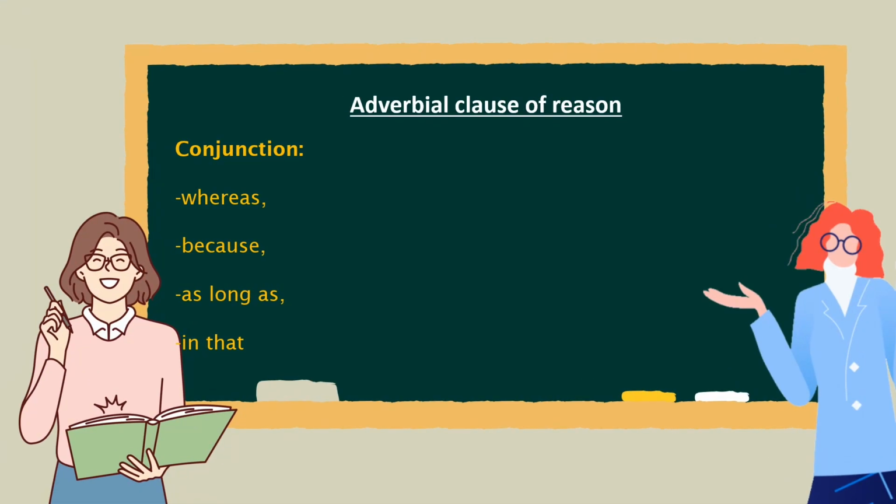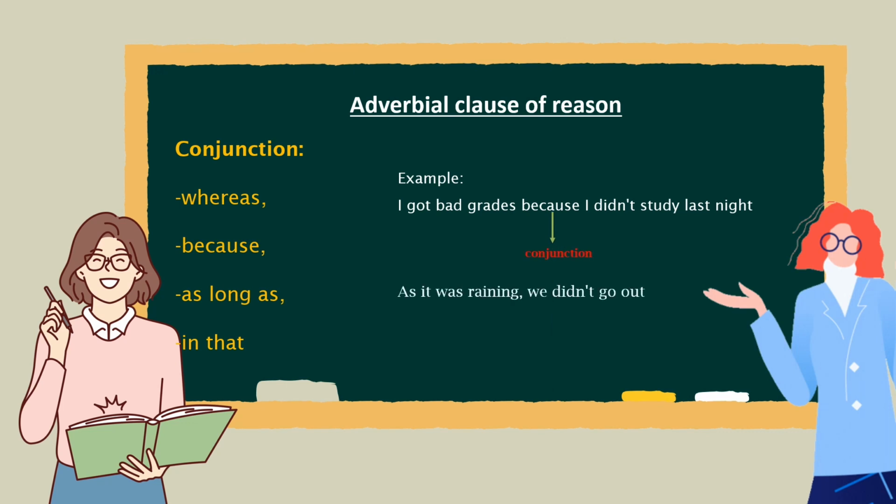Okay, move to the next explanation about adverbial clause of reason, which is used to state the reason. The usual conjunctions used are whereas, because, as, and in that. Okay, in the adverbial clause of reason, we have two examples. The first one is I got bad grades because I didn't study last night, and because is the conjunction here. And the second example of an adverbial clause of reason is, as it was raining, we didn't go out. So here, as is the conjunction.